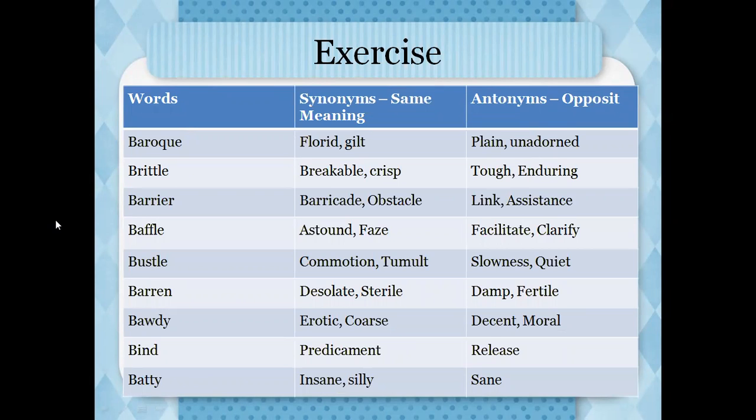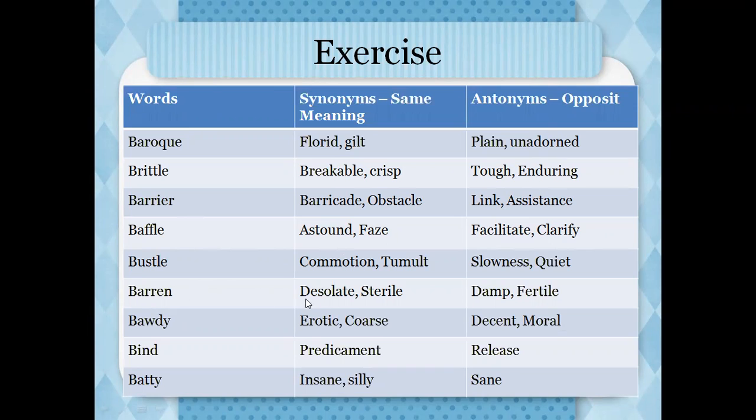Okay. Now here you can see there are some words, their same meanings and their opposite meanings. Like brittle, synonym breakable, antonym tough. Barrier, synonym obstacle, antonym assistance or link. Baffle, synonym stun, antonym clarify.